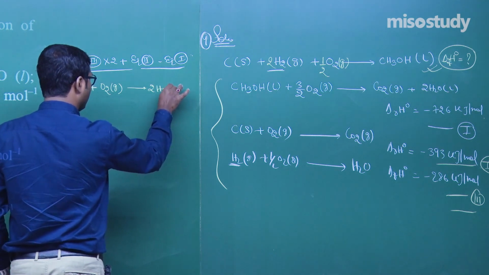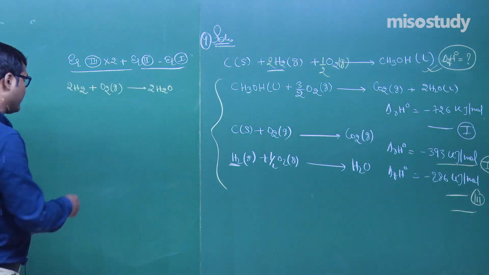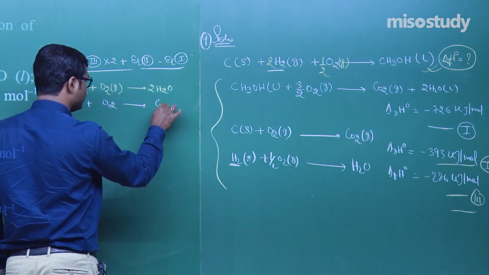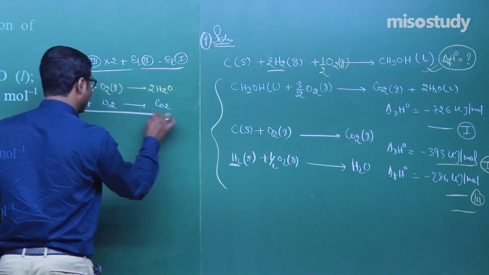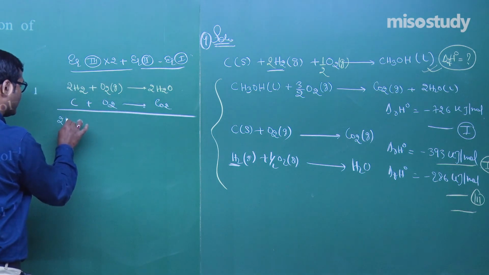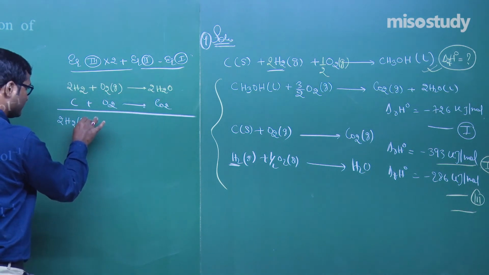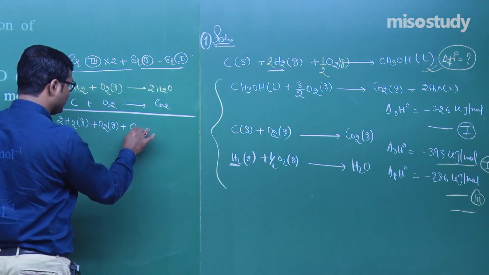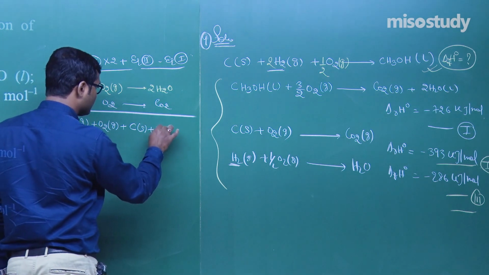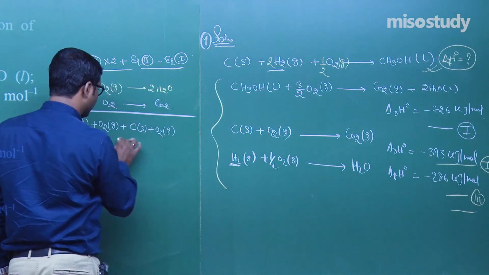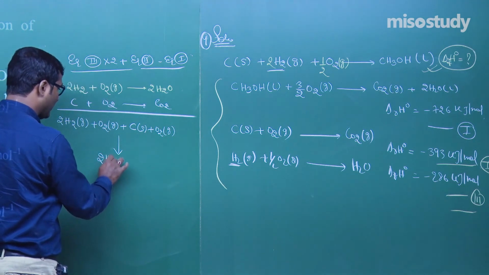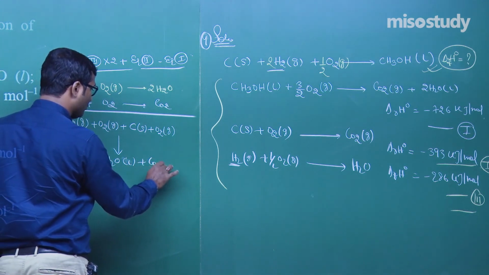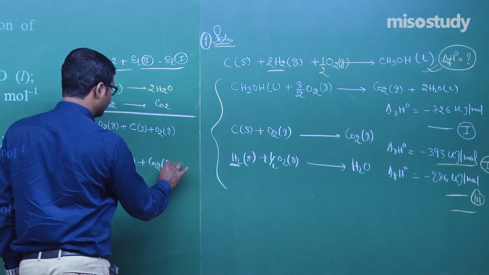Second one is C plus O2, which gives you CO2. So first add them: 2H2 gas plus O2 gas plus C solid plus O2 gas gives you 2H2O liquid plus CO2 gas.